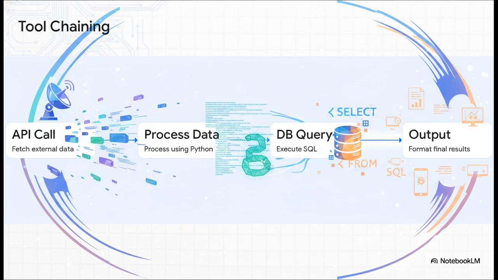Now that we've seen it in action, how do developers actually build these incredibly complex systems? Well, sharing is caring. Let's learn together. Check out this high-speed tool chaining workflow. This is where things get truly advanced. You see, it's rarely just one tool. Often, the AI makes an API call to get external data, immediately uses a Python tool to process that data, takes those results to form a database query, and then formats the output. It's just this seamless, automated pipeline of physical actions entirely orchestrated by AI.